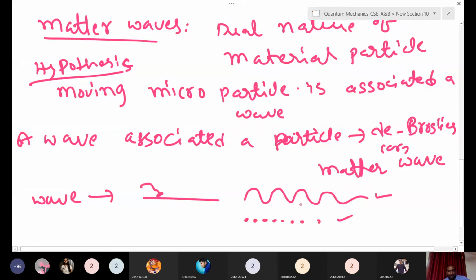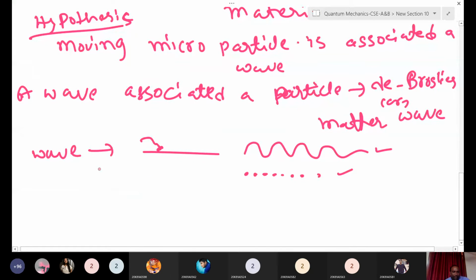Here also, if you take a cricket ball and throw it, suppose it goes in this way. It has some mass and it behaves like a wave. That is like the matter wave.